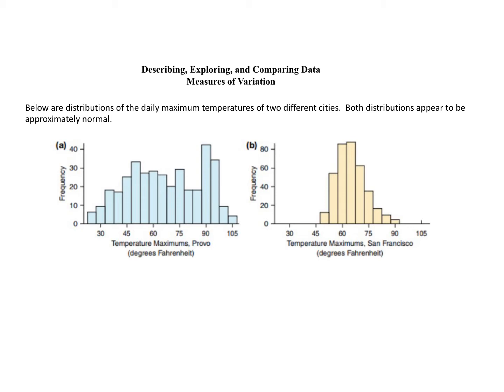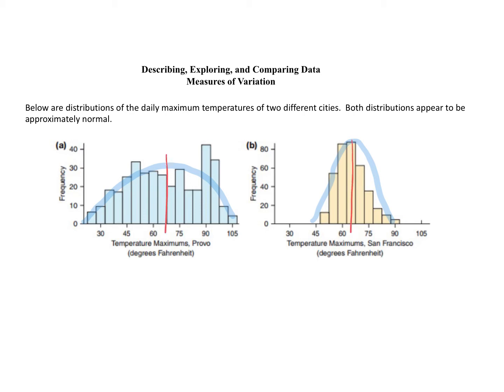And here's an example of what I mean. So on the left here, I've got a distribution for daily maximum temperatures for the city of Provo, which is in Utah. And on the right, I've got the daily maximum temperatures for San Francisco, which is in California, and it's along the Pacific coast. So hopefully you can see that both distributions are approximately normal. So they have the same shape, they have that bell shape, where we'll be able to find the mean at the center of the distribution.